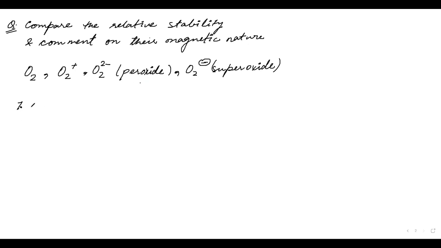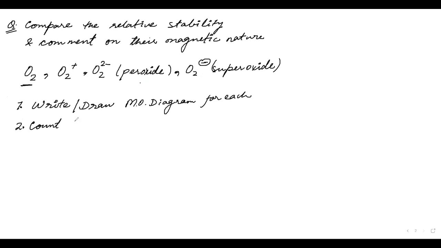First of all, write or draw the molecular orbital diagram for each. So you will do this for O2. Then for O2, what you will do? Count the unpaired electron.